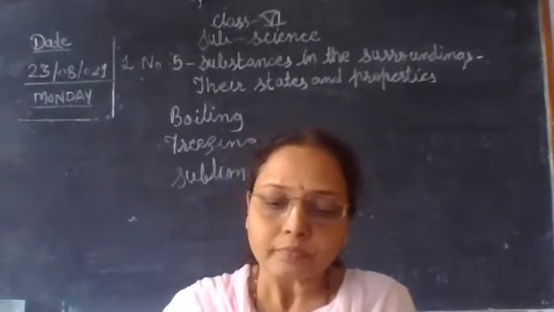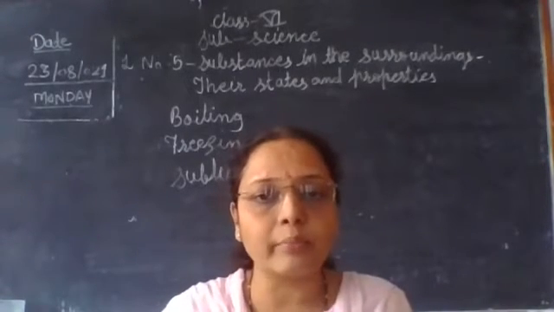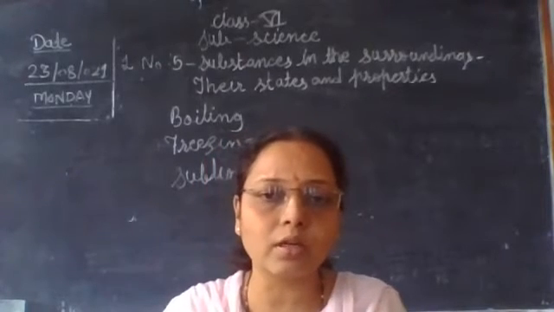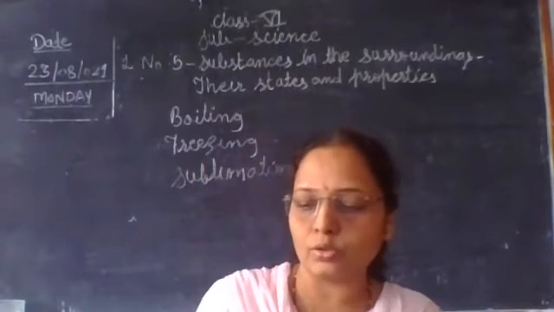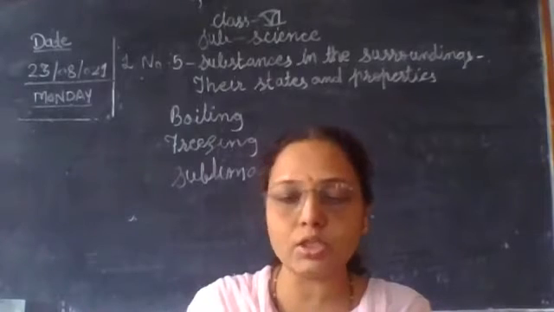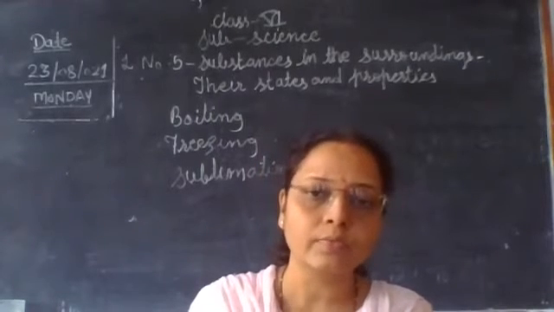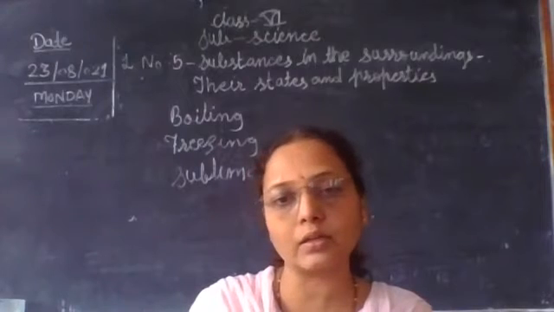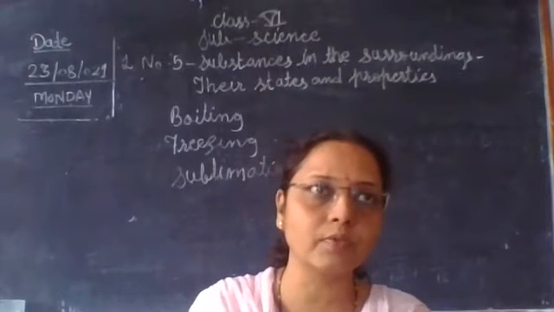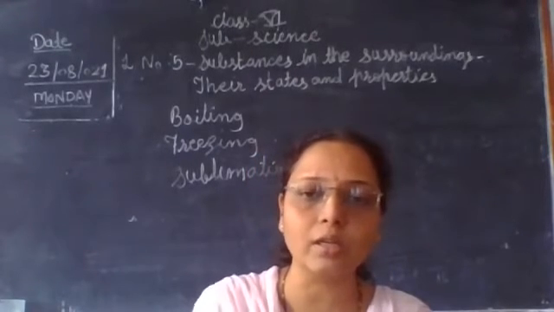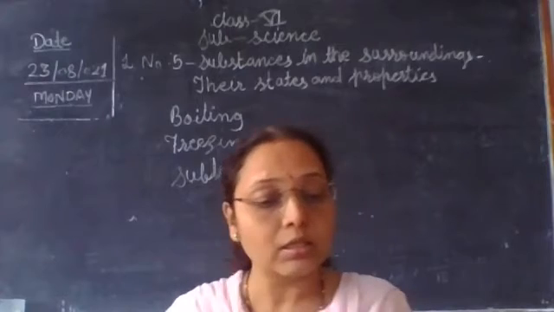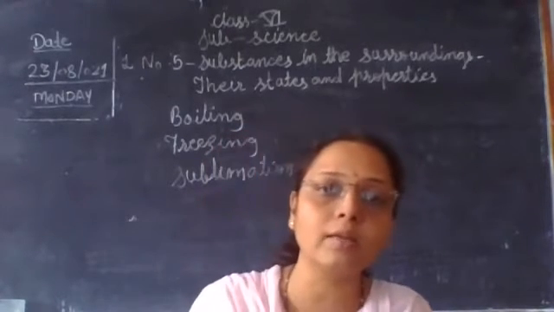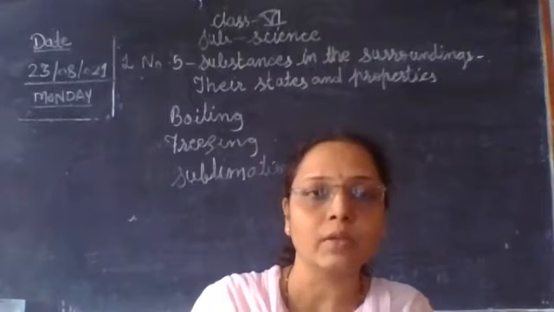We also learned about temperature and the thermometer. A thermometer is an instrument which is used to measure the temperature. The unit of temperature is the degree Celsius. Now let's learn new terms: boiling, freezing and sublimation.